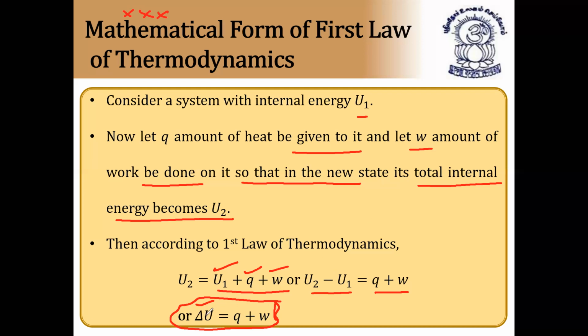So on the whole, delta U, that is the change in internal energy, is equal to Q plus W. That is the first law of thermodynamics. This is the formula we have to apply for the numericals. Q and W values will be taken based on IUPAC conventions.